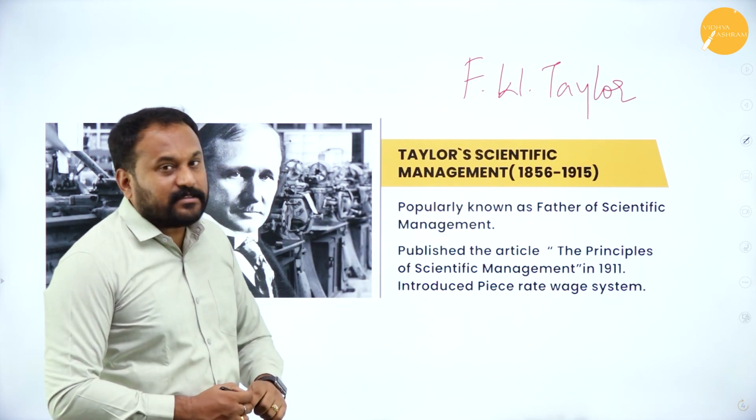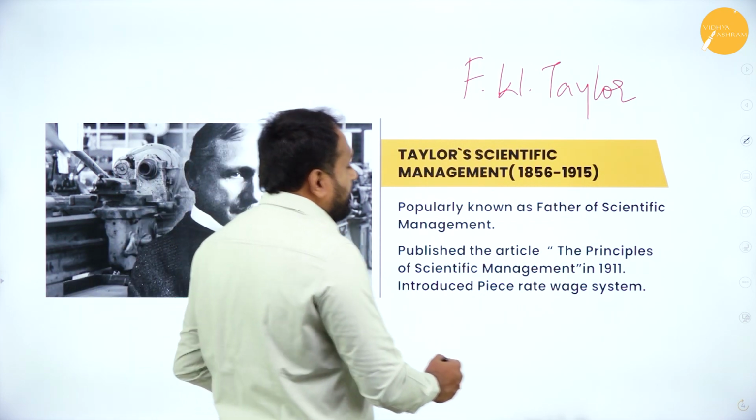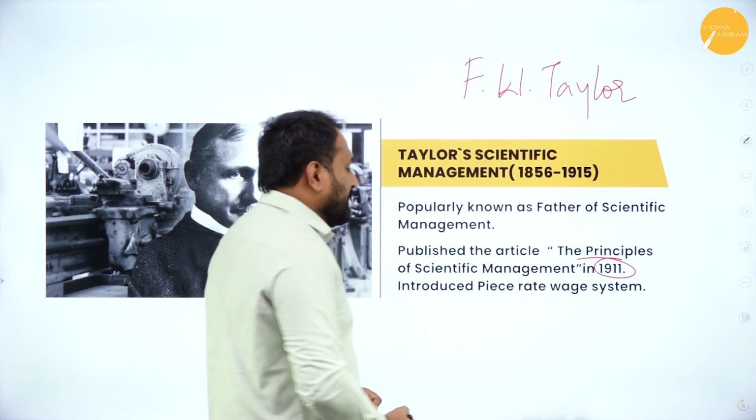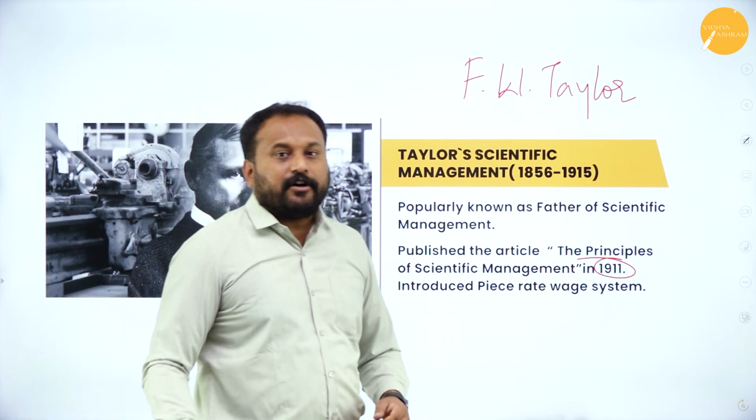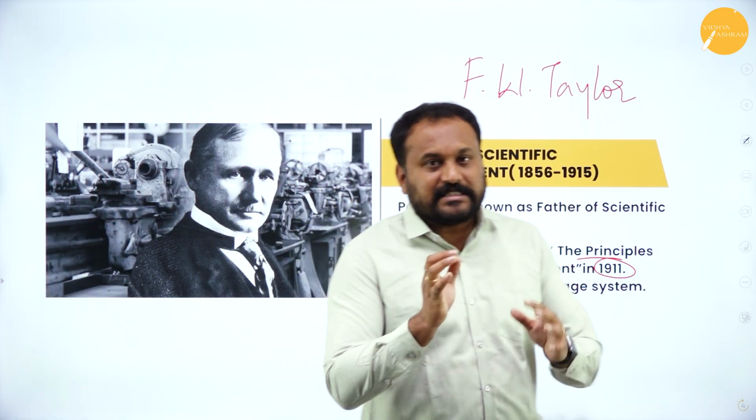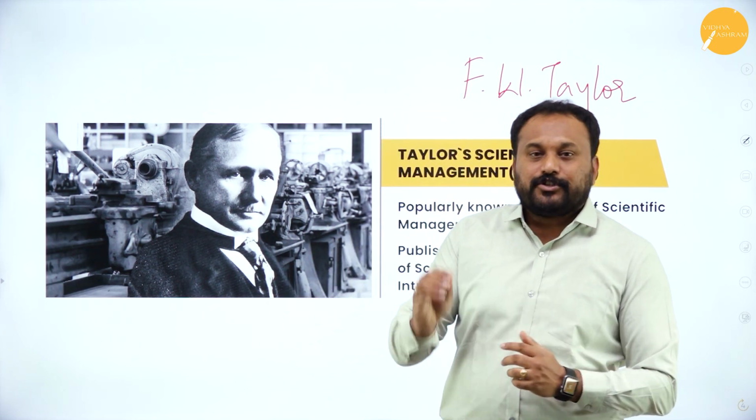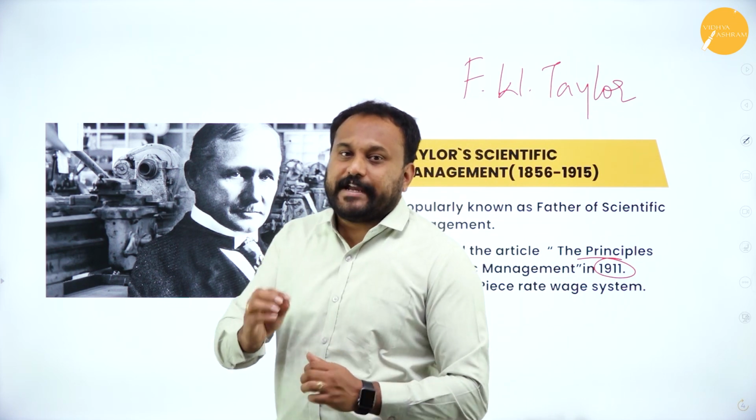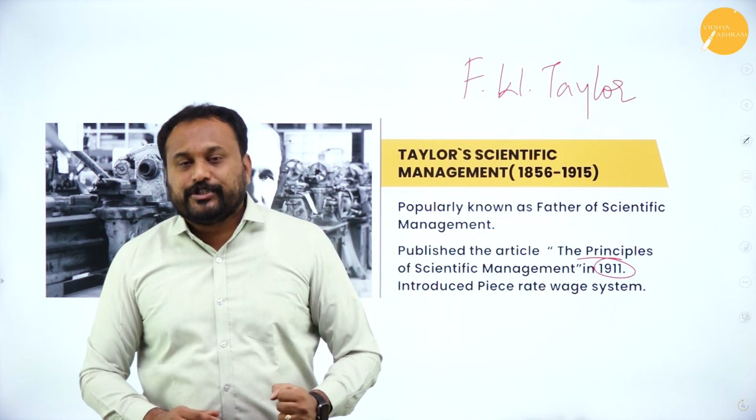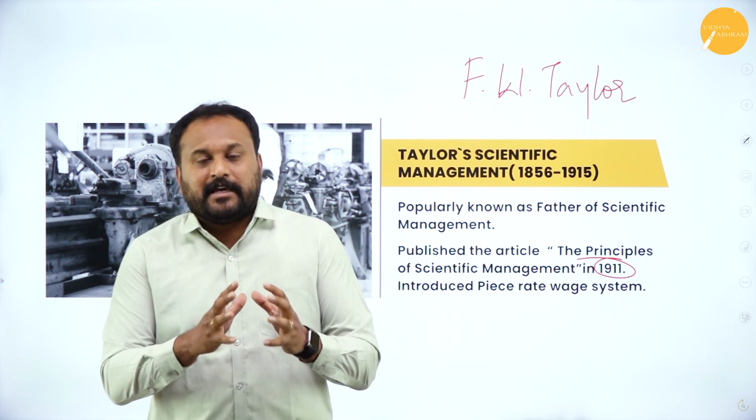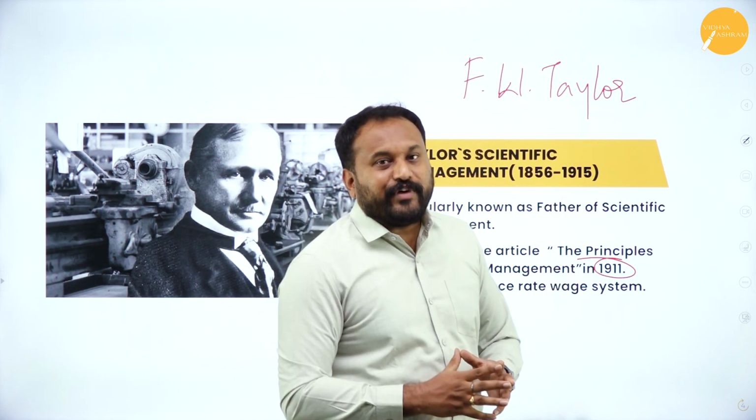So popularly known as the father of scientific management, he published the article The Principles of Scientific Management in the year 1911, and introduced a very beautiful concept of piece rate wage system. What is this piece rate wage system? In the sense, how much you work, only that much you get. That is what the piece rate wage system was. And in the Industrial Revolution, this became the principle for allotting the wages.